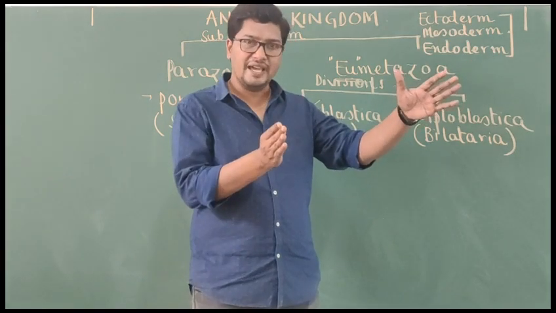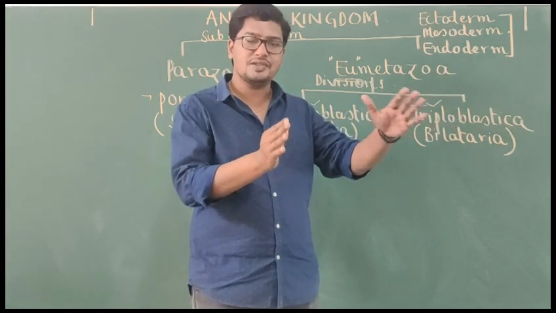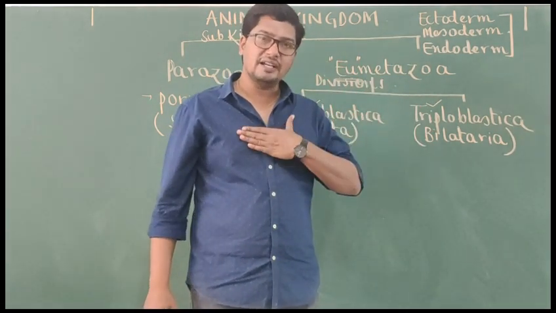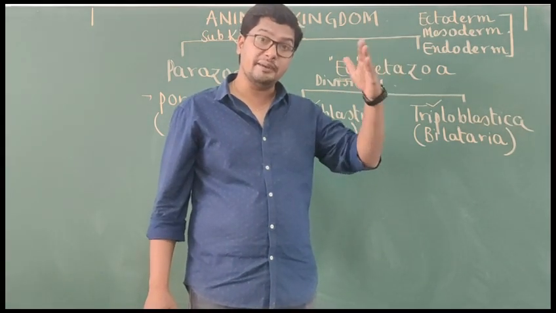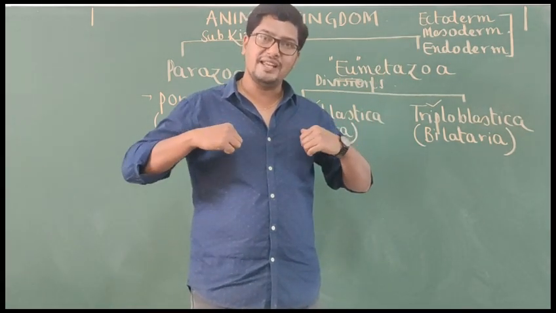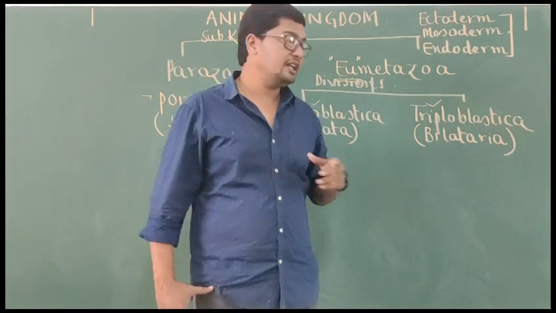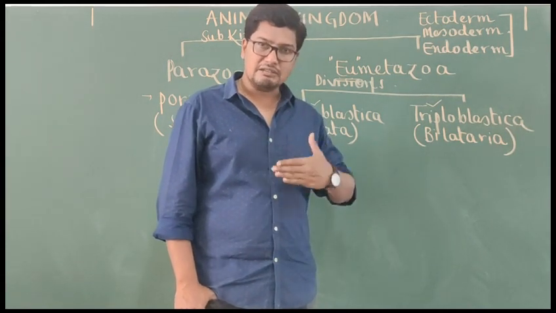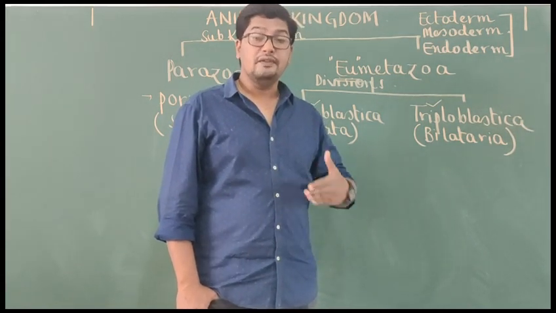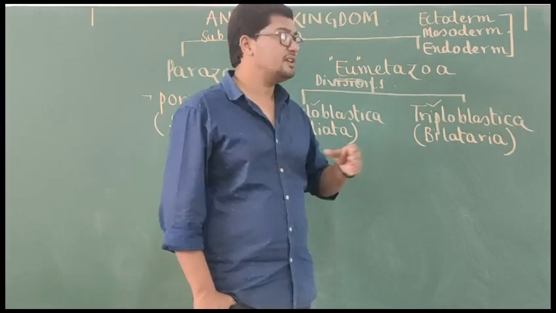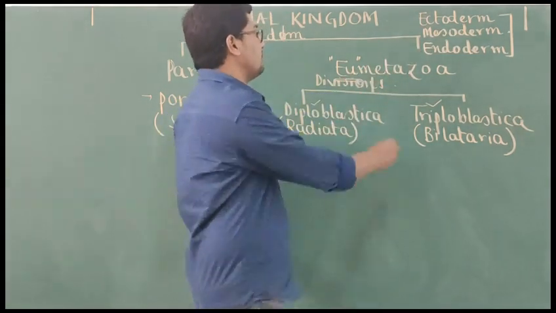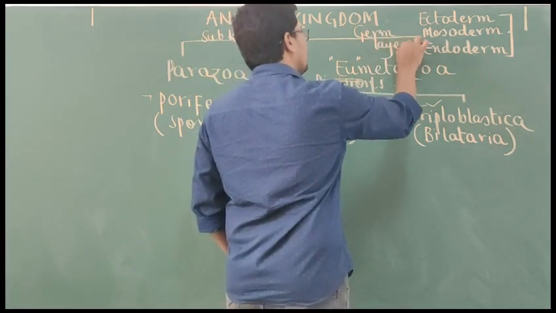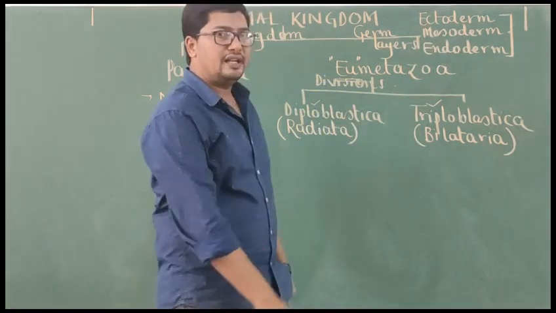So when we were developing as an embryo, first in the embryo what happens? All the cells aggregate to form only the three layers, and different organ systems are derived from different embryonic germ layers. If you take the human example, humans fall under the category of triploblastic animals. Why, tell me? Whatever organ systems we have in our body now, these are all developed from how many embryonic germ layers? Three embryonic germ layers. What are the names of the three embryonic germ layers? Outer ectoderm, middle mesoderm and inner endoderm.